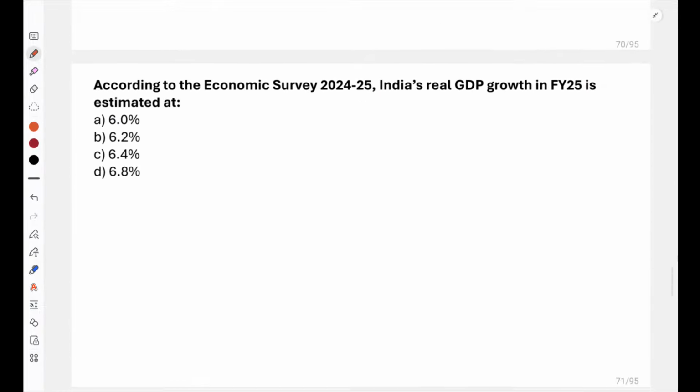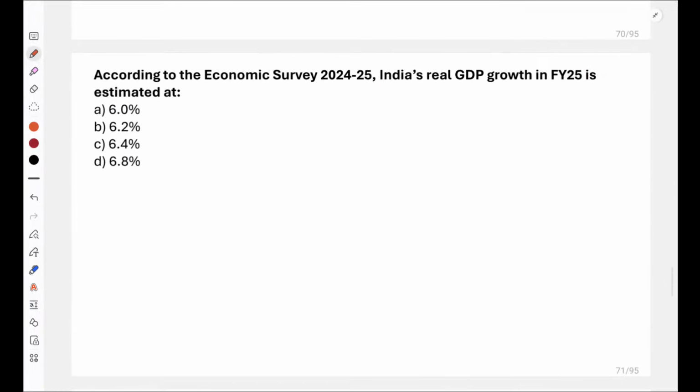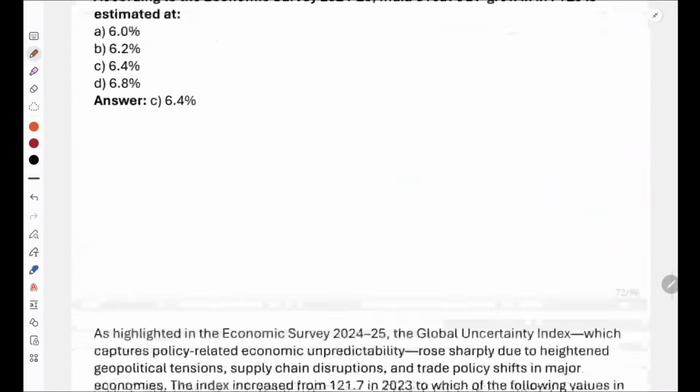Now, next is that according to Economic Survey, India's real GDP growth in fiscal year 2025 is estimated at what? 6%, 6.2, 6.4 or 6.8 percentage? What is India's real GDP growth rate estimated at? Yes, very good, everyone. It is 6.4 percentage. So the estimated growth rate is 6.4 percentage.